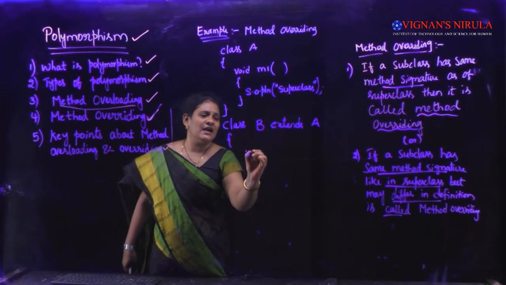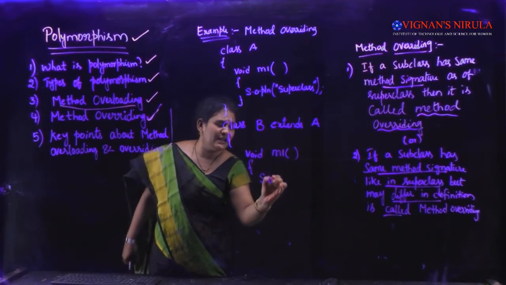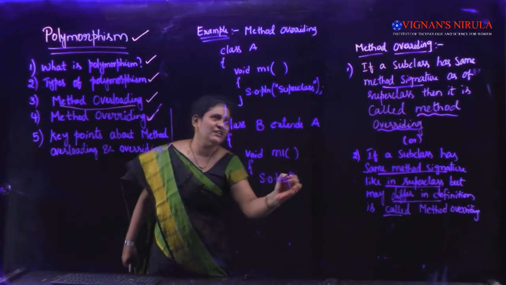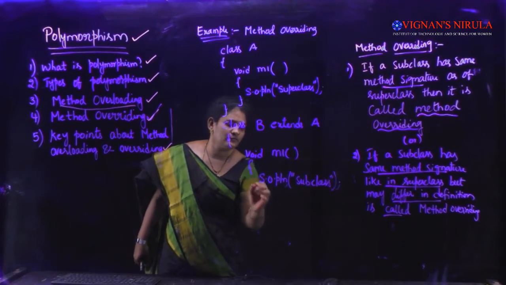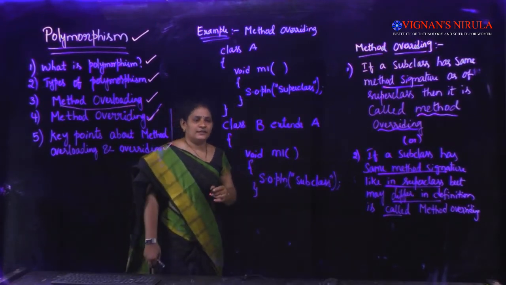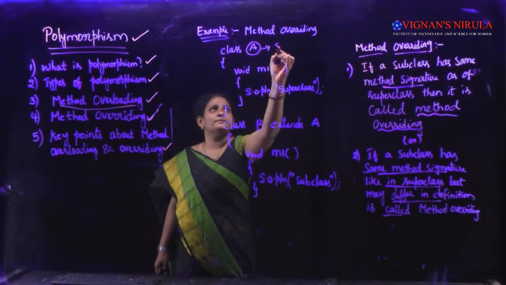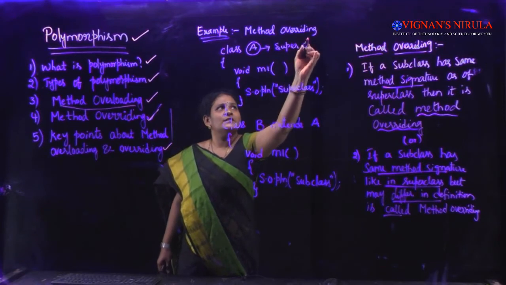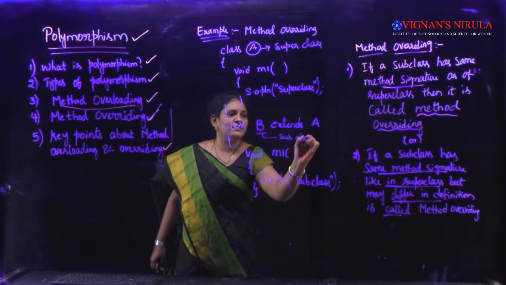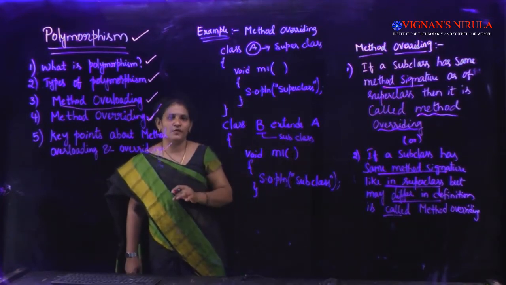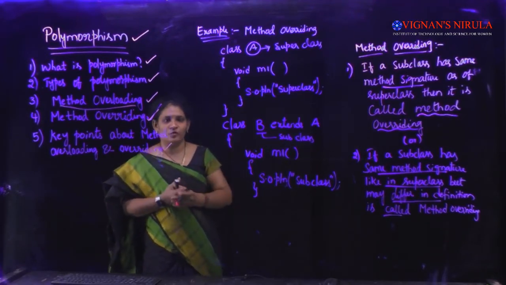In class B, again I'm writing the same method signature, but I am varying it in the body. Inside I'm changing the definition. I'm writing subclass here. Now here A is a superclass and B is a subclass. There should be this relation when we speak of method overriding. There should be a subclass and superclass relation. In that concept only, method overriding will come into the picture.